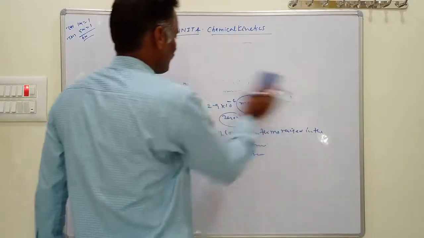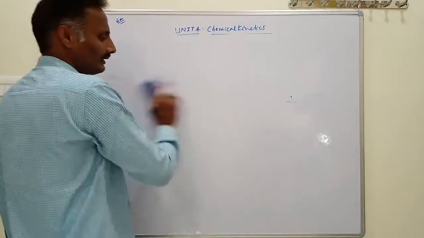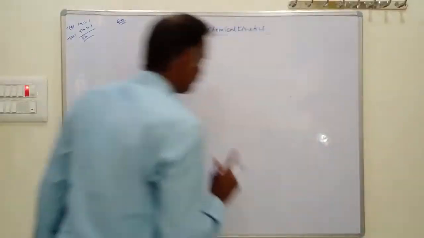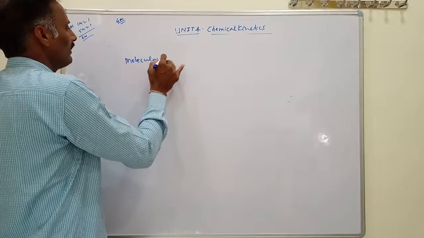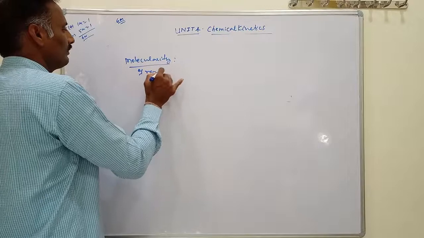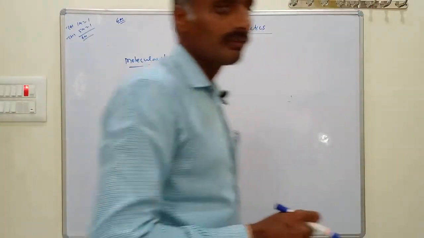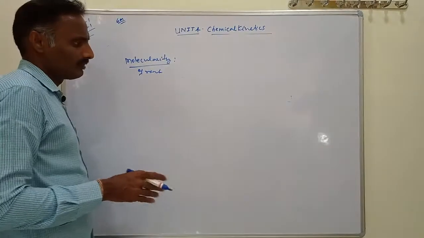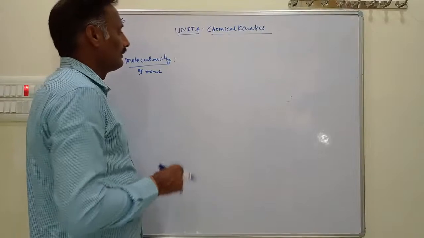Then we have one more topic, molecularity of reactions. This was about order of reactions, and what is molecularity? Molecularity of a reaction is the number of molecules involved in an elementary reaction.